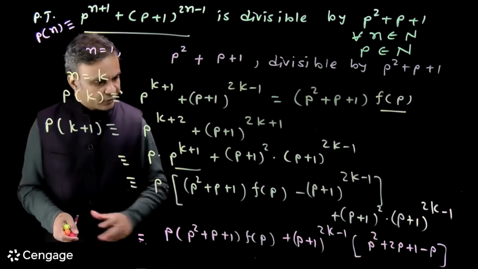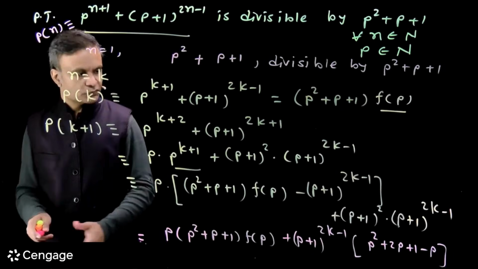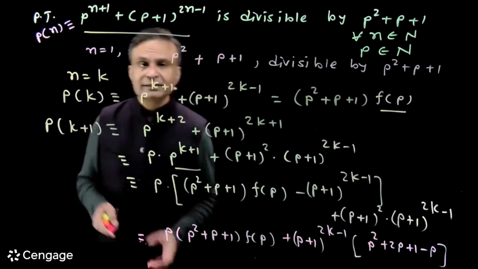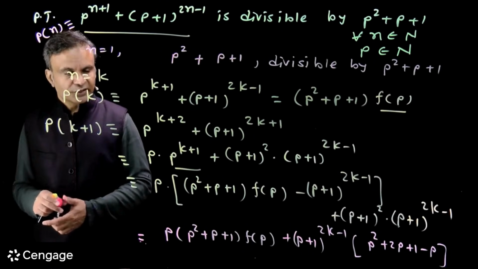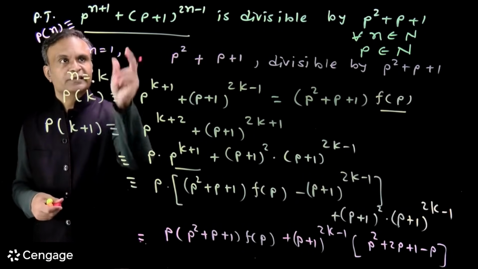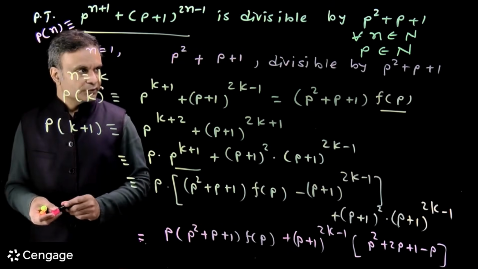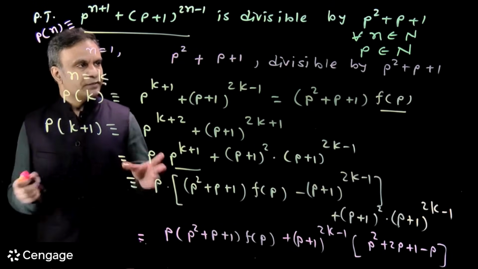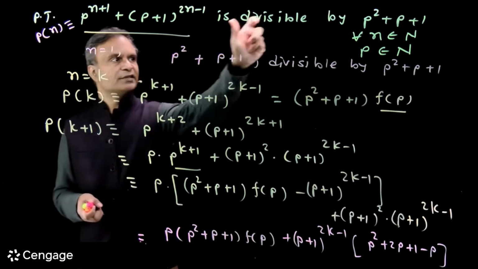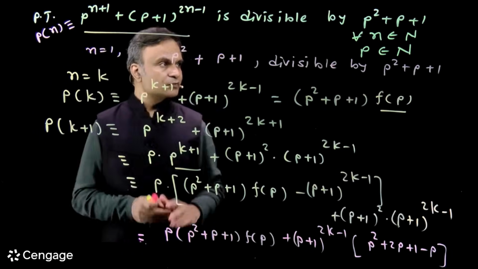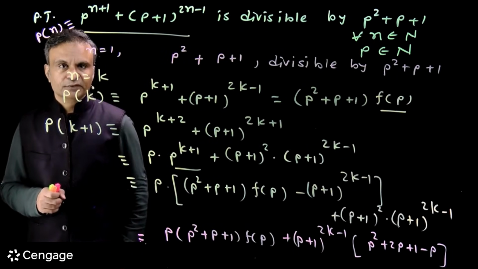Now in both these terms we have the factor p² + p + 1, so this expression is divisible by p² + p + 1. So the statement is true for n = k + 1 also. So here also we have proved by PMI that this expression is divisible by p² + p + 1 for all n belonging to the set of natural numbers.